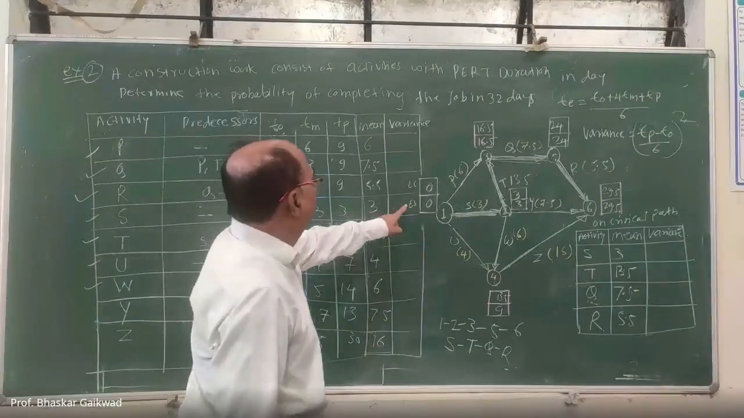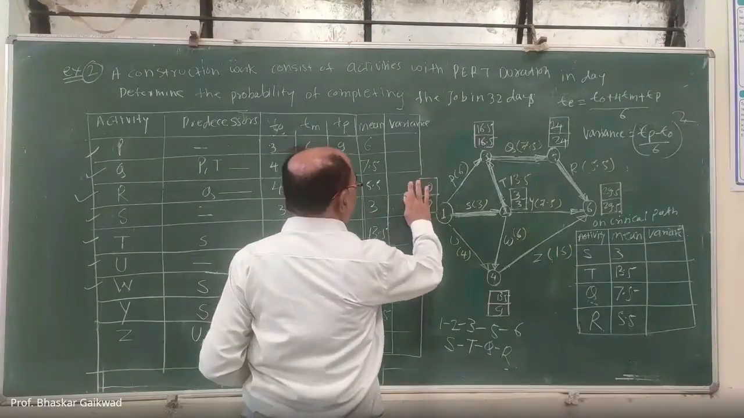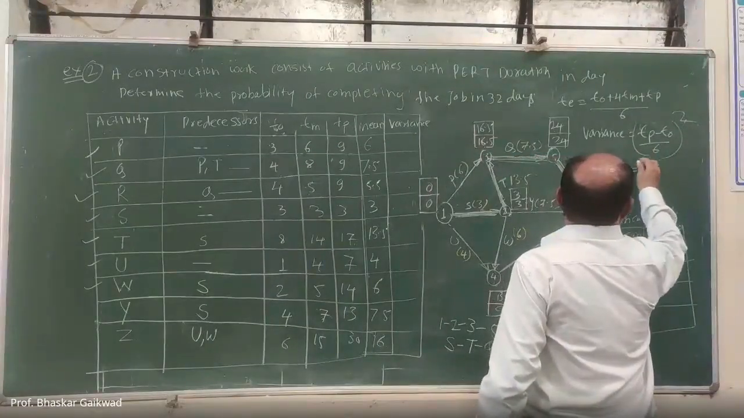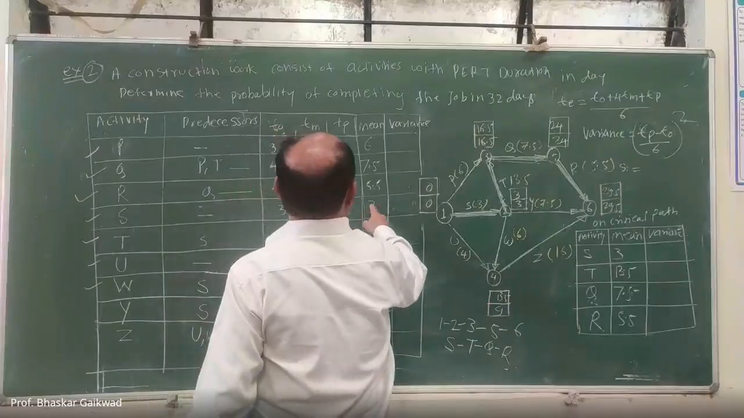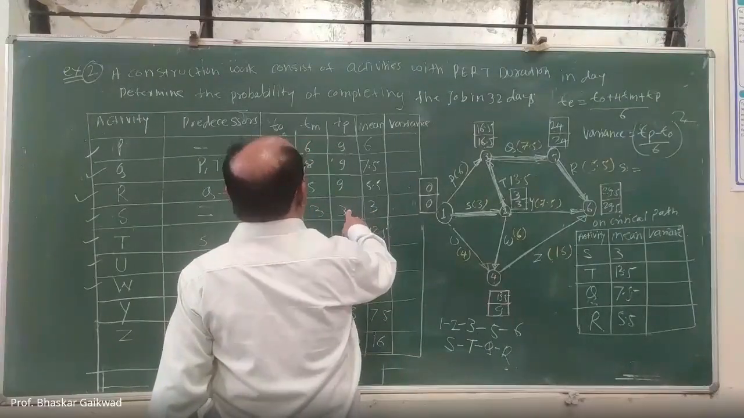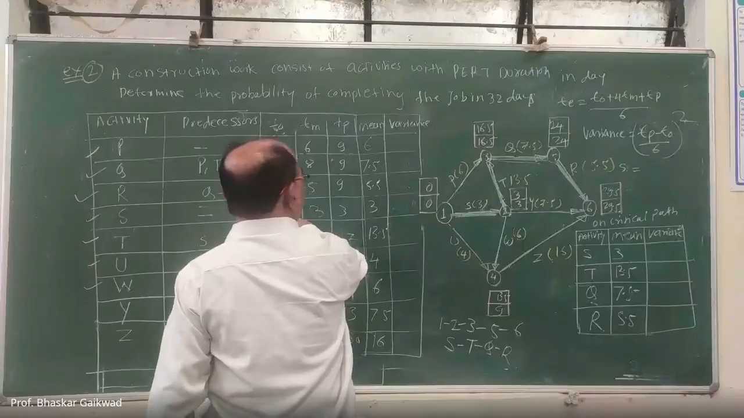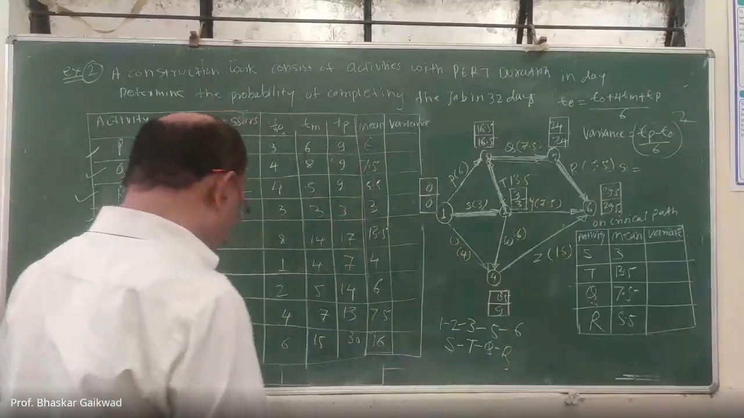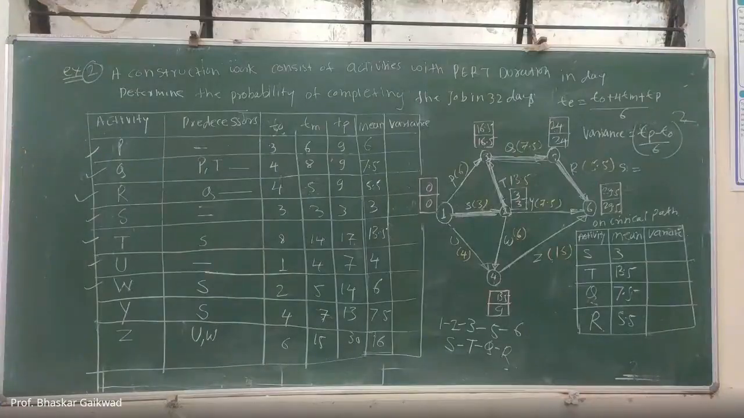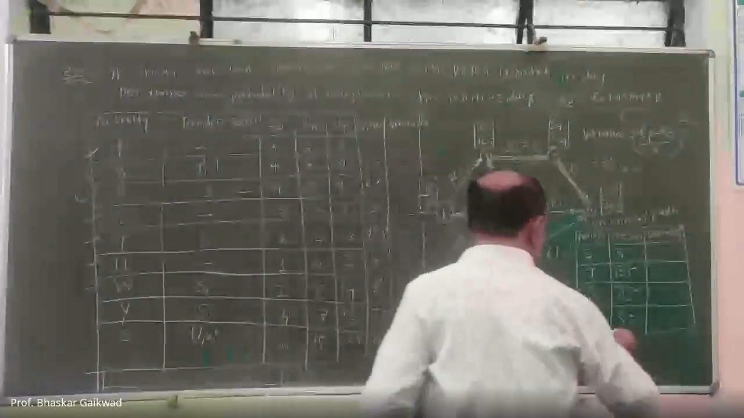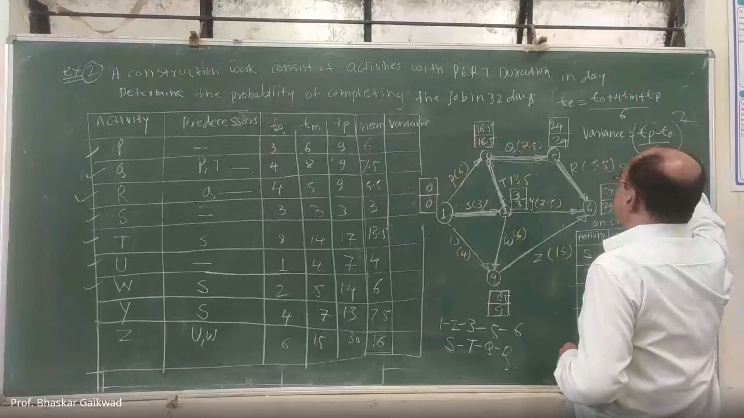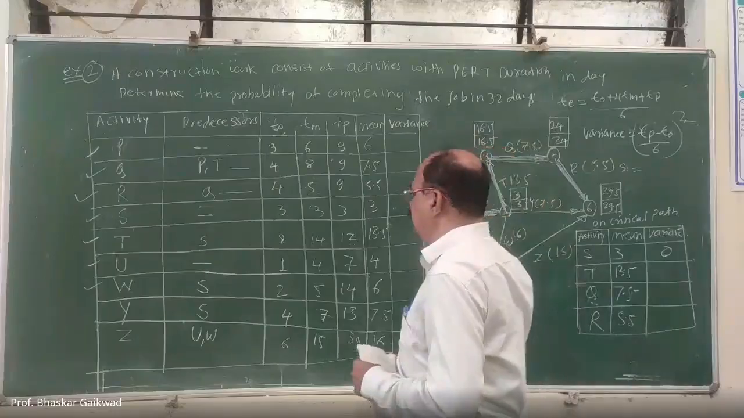Variation for the first activity, how much? TP is 3, T0 is 3. Correct. Divided by 6 bracket square. That is 0. So here you can write 0, because this is 3 minus 3, divided by 6, 0. Now come to this T.